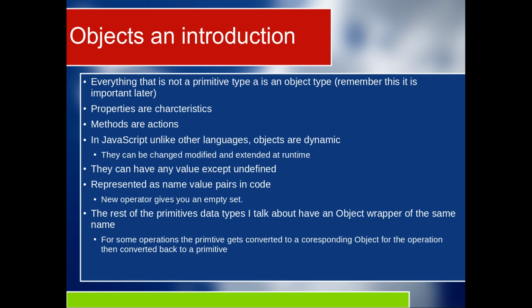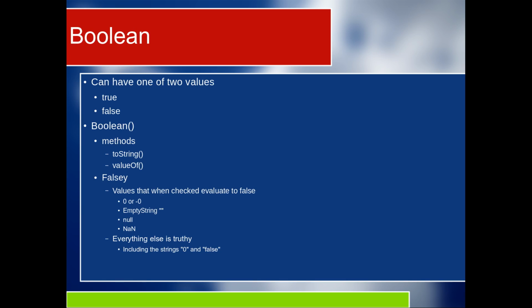So let's talk about the first of these data types with wrappers, and that's Booleans. Boolean, unlike undefined and null, can have either one of two values: true or false.